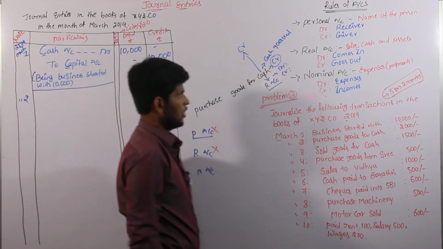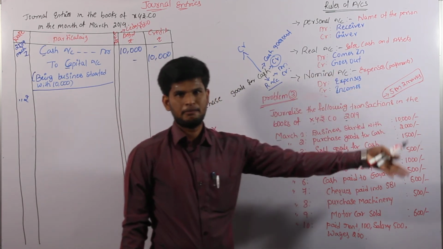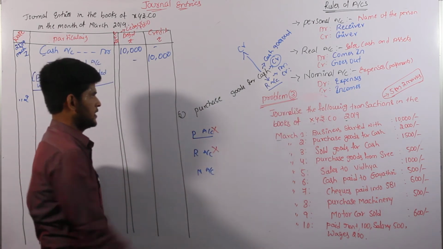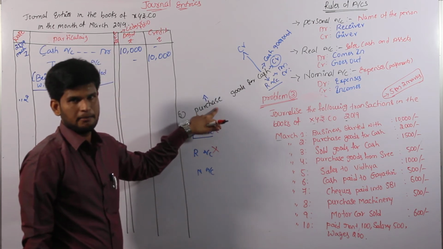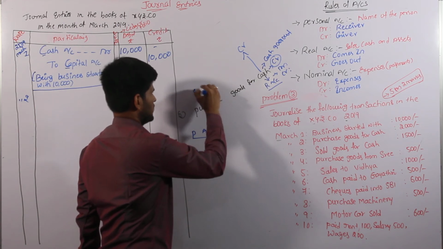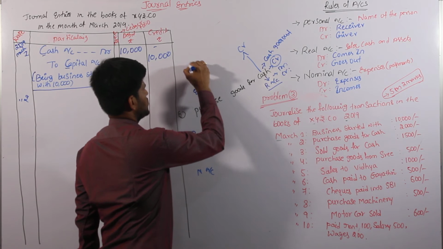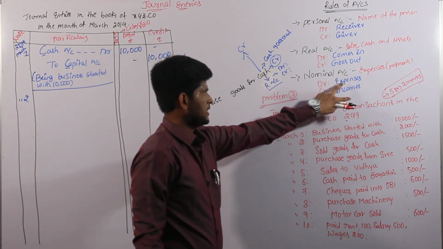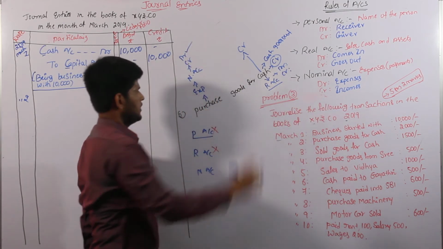We come to the next rule, that is nominal account. Nominal account relates to expenses. Expenses are also called payments, purchase, paid, forwarding. These are all called nominal account rules. Here we have the indication, purchase. Purchase is a part of payment, meaning expenses. Again we have to identify whether it goes to credit or debit. In nominal account, expenses are always on the debit side.